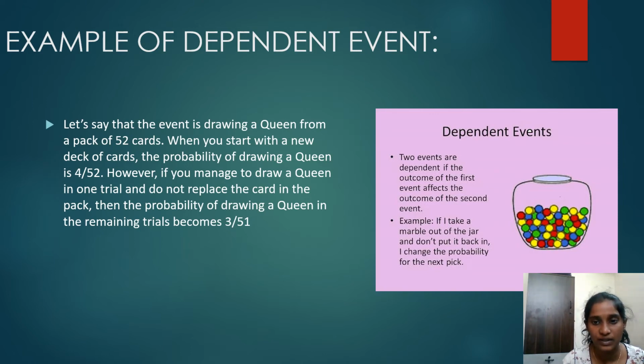Example of a dependent event. Let's say that the event is drawing a queen from a pack of 52 cards. When you start with a new deck of cards, the probability of drawing a queen is 4 by 52. However, if you manage to draw a queen in one trial and do not replace the card in the pack, then the probability of drawing a queen in the remaining trials becomes 3 by 51. Dependent events: two events are dependent if the outcome of the first event affects the outcome of the second event. Example: if I take a marble out of the jar and don't put it back in, I change the probability of the next pick.